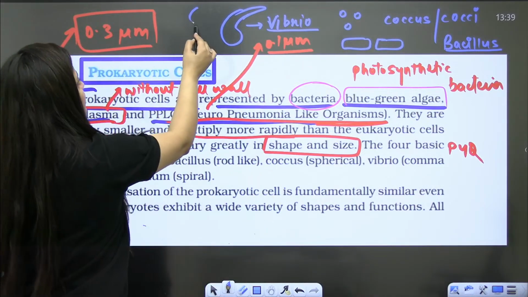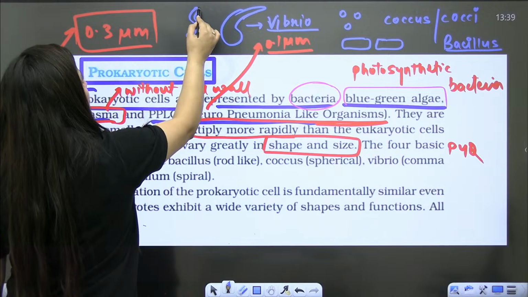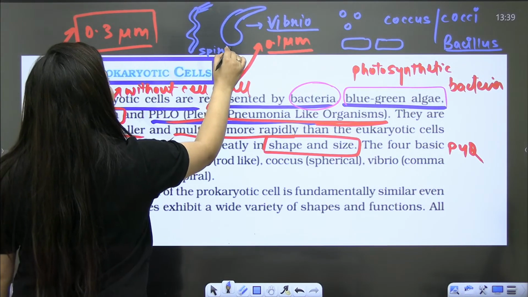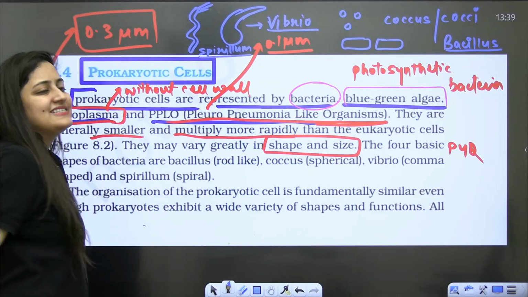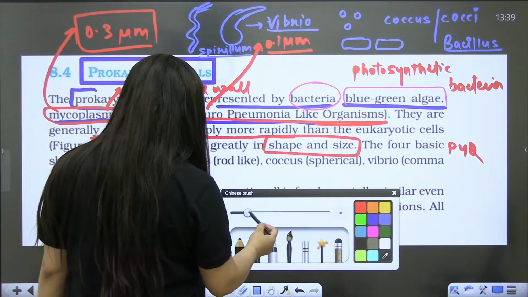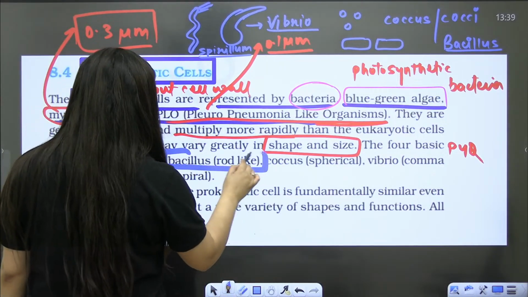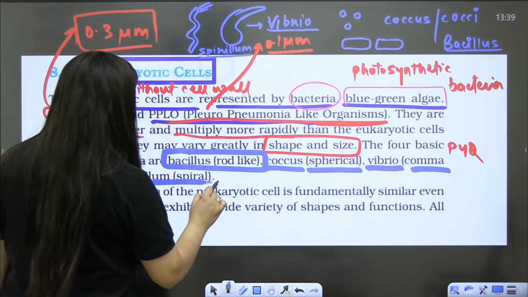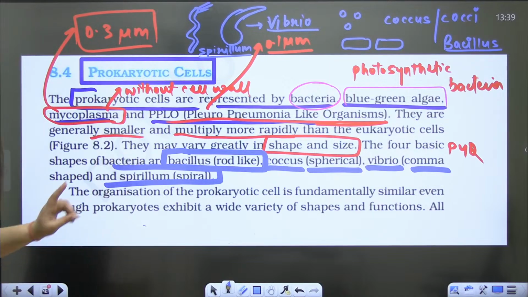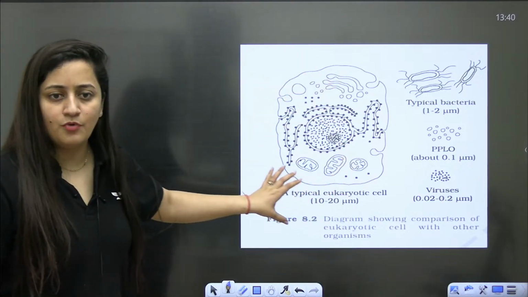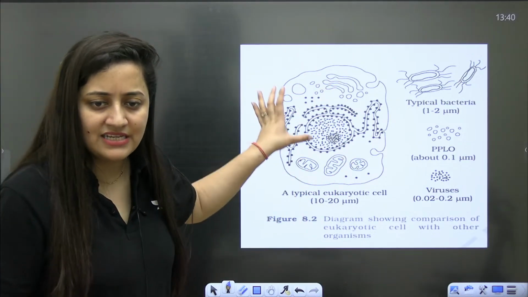And it can be spiral also, spirillum. Understood? So you can see this. It is bacillus, rod like; coccus, spherical; vibrio, comma shaped; and spirillum, spiral. It is also important. This diagram is important. Whatever is given in NCERT, it is important.